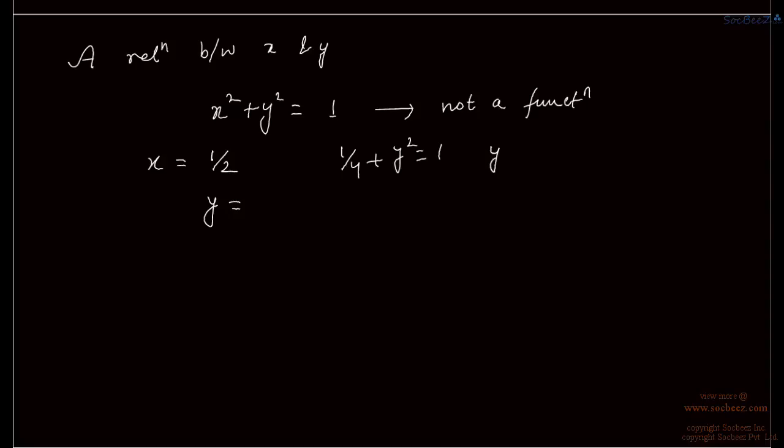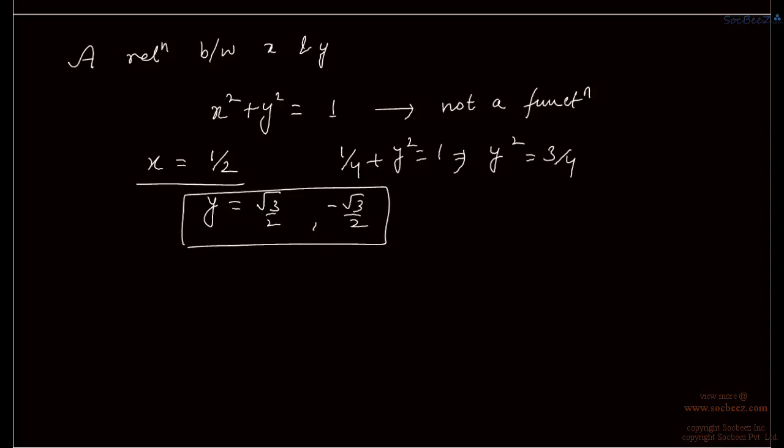That means y square is equal to 3 by 4. So we will be getting y as root 3 by 2 and minus root 3 by 2. So we are not getting a unique value of y for a value of x, right? We are getting two values of y. That's why this relation is not a function.